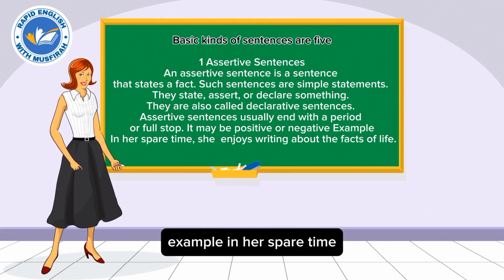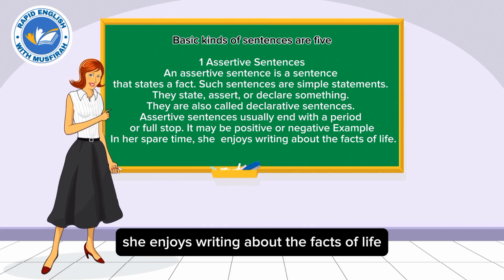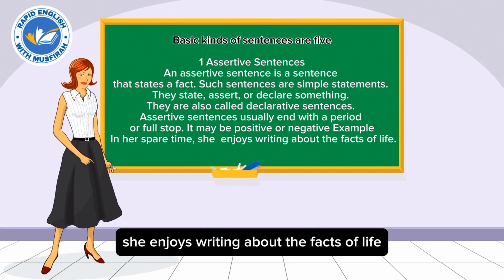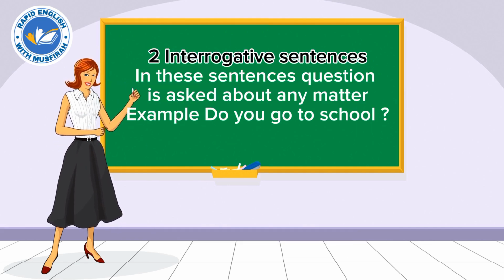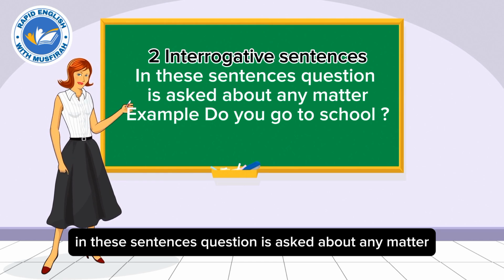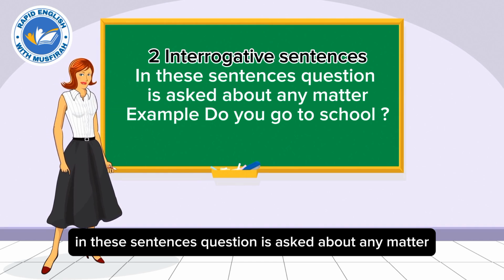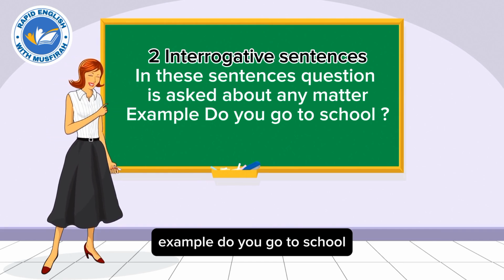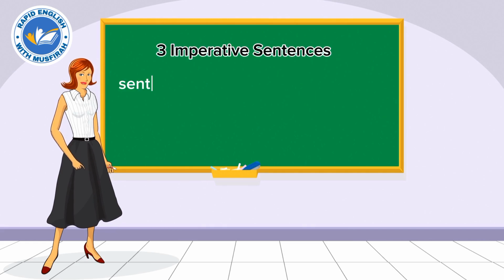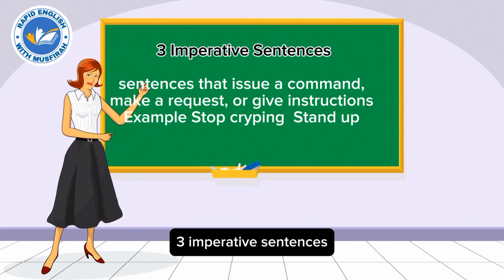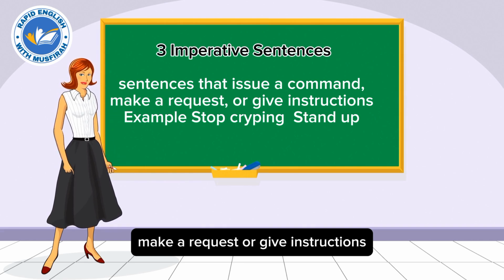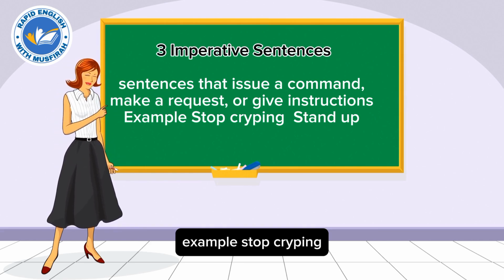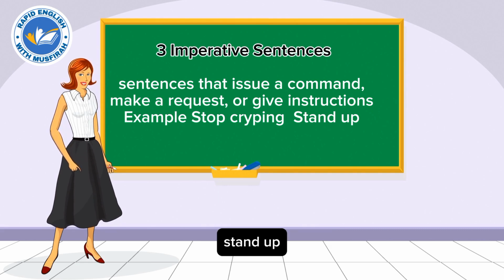Example: In her spare time, she enjoys writing about the facts of life. Two, interrogative sentences. In these sentences, a question is asked about any matter. Example: Do you go to school? Three, imperative sentences. These are sentences that issue a command, make a request, or give instructions. Example: Stop crying. Stand up.